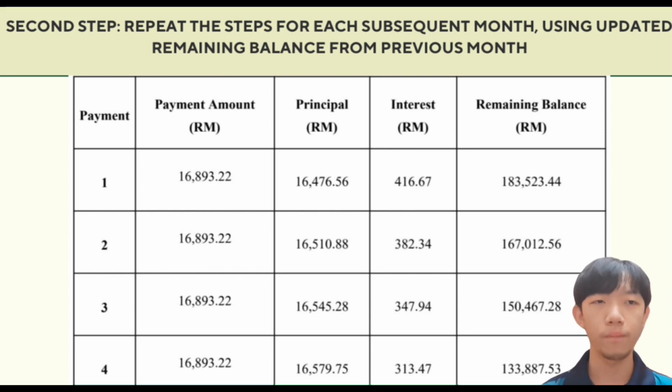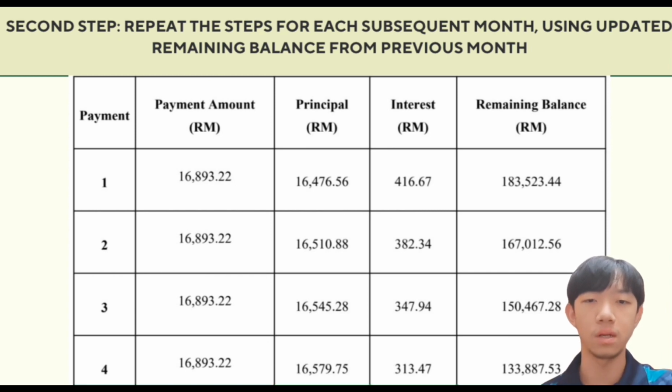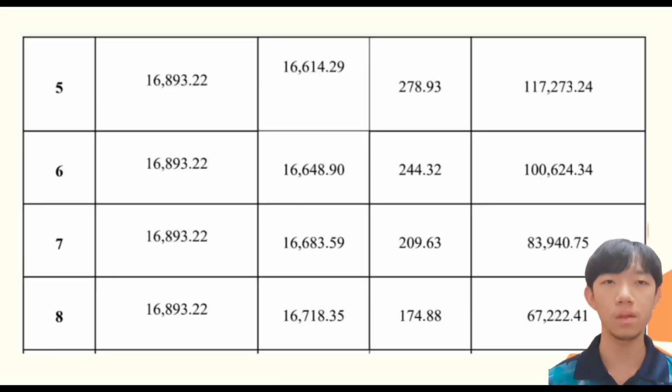The fourth payment amount is 16,893.22, and the principal is 16,579.75. The interest is 313.47, and the remaining balance is 133,887.53. The fifth payment amount is 16,893.22.